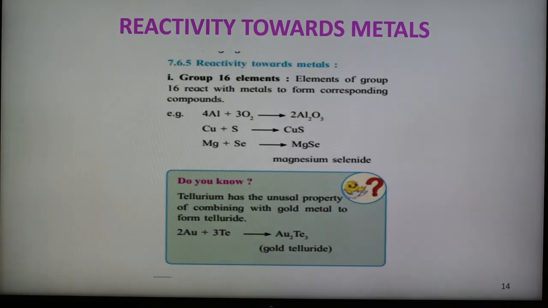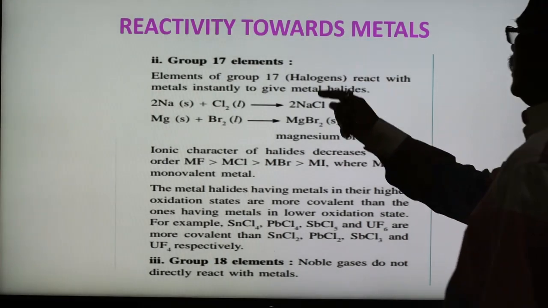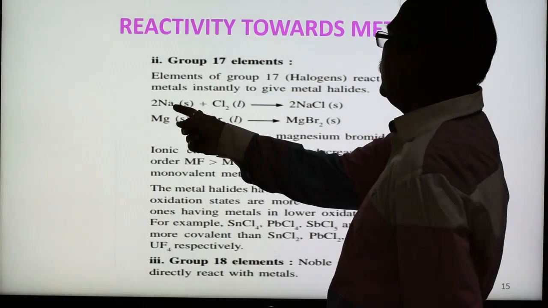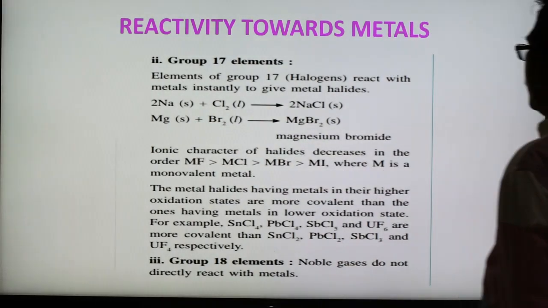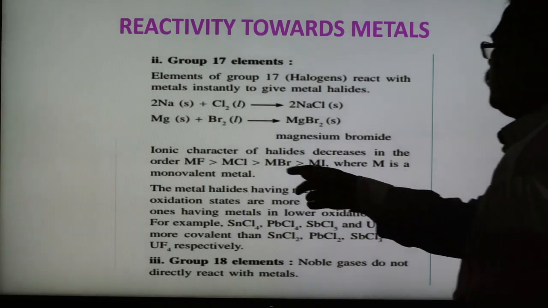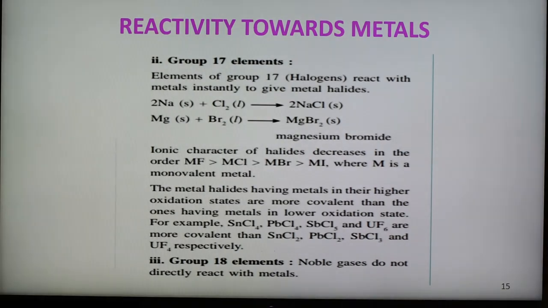So in this way the group number 16 elements show reactivity toward metals, and group number 17 elements also form different types of compounds when they react with metals. Group number 17, that is halogens, react with metals forming metal halides. Sodium metal reacts with chlorine forming NaCl, sodium chloride. Magnesium reacts with bromine forming magnesium bromide. Ionic character of these halides decreases in the order MF is greater than MCl, which is greater than MI, where M is a monovalent metal.